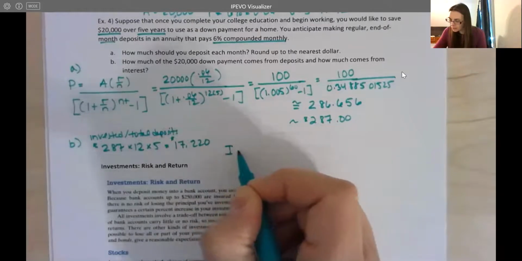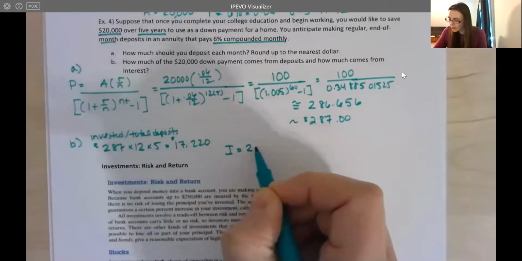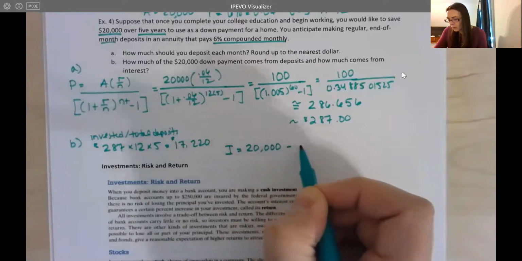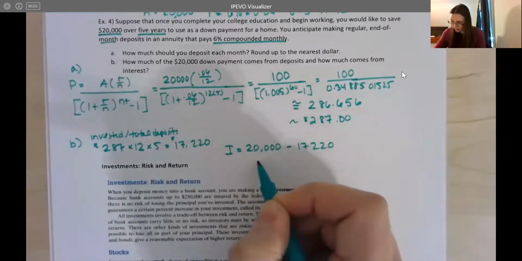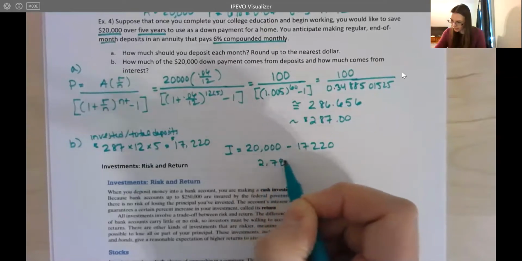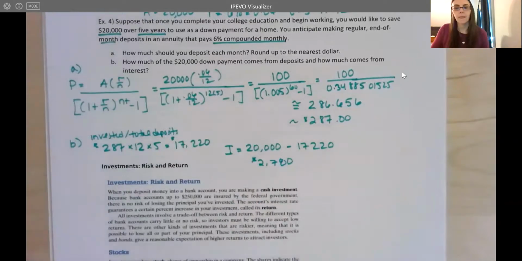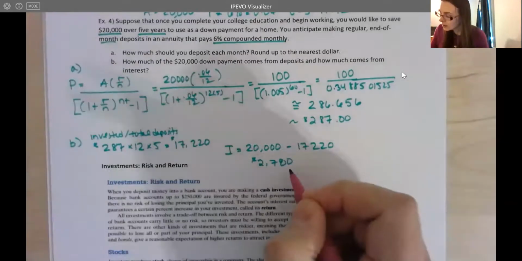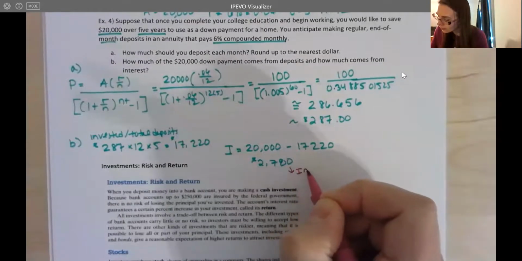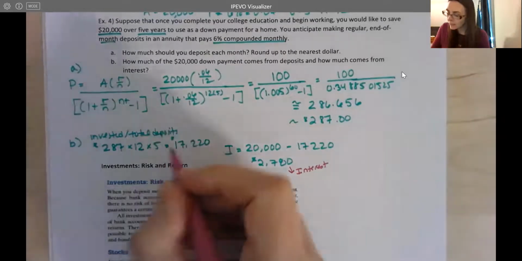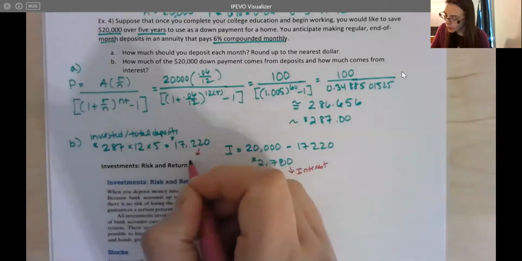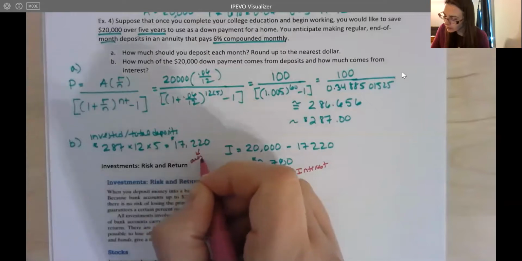So the interest here is going to be the 20,000, because that's our end value, minus the 17,220, and we get $2,780. So when saving for the house, we have $2,780 in interest, and $17,220 is in our own deposits.